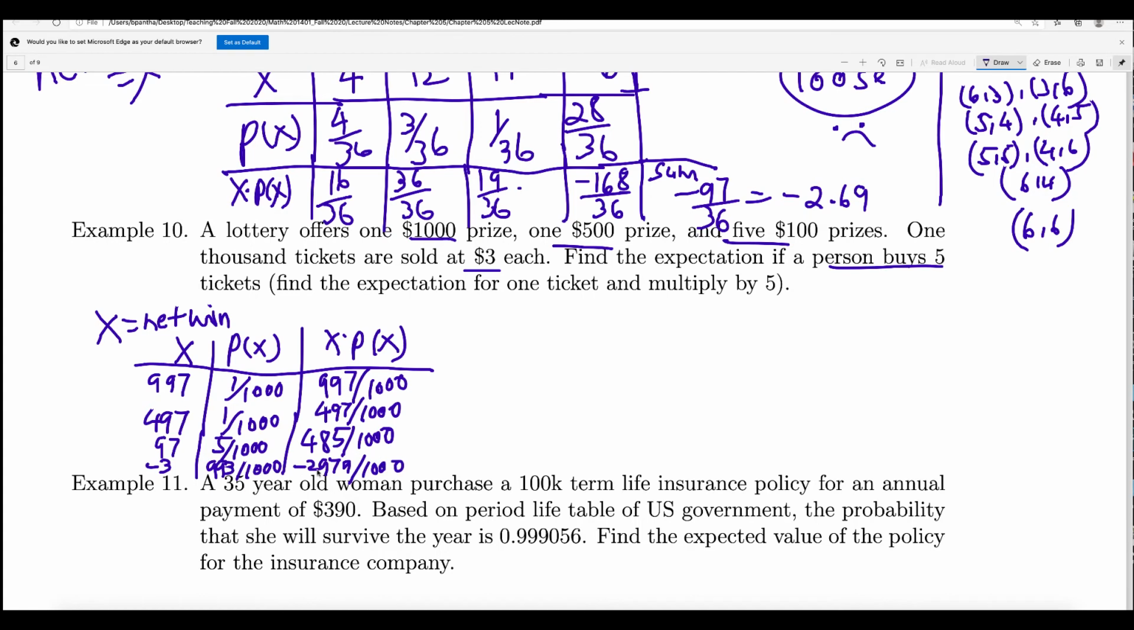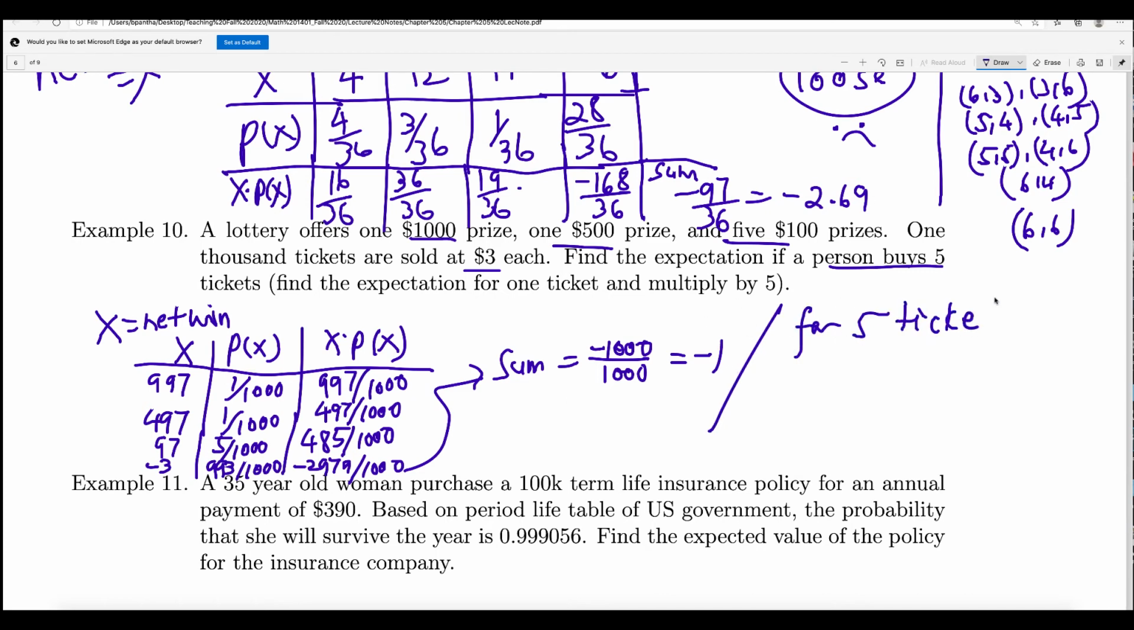Okay, now we need to find out the sum of these. What do you get? The sum will be negative 1,000 over 1,000. That is negative 1. So you will lose it again. Okay. So if you buy one ticket, this is the expected value for one X if you buy one ticket. But if you buy 5 tickets, the expected value of X will be 5 times the expected value of 1. That will be negative 5. That's what you get. Okay. This is the expected value of the 5 tickets. All right.